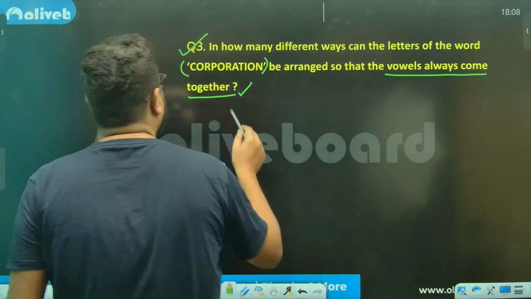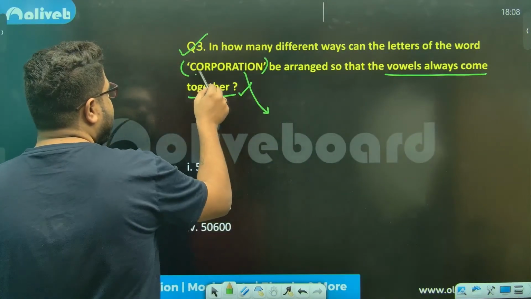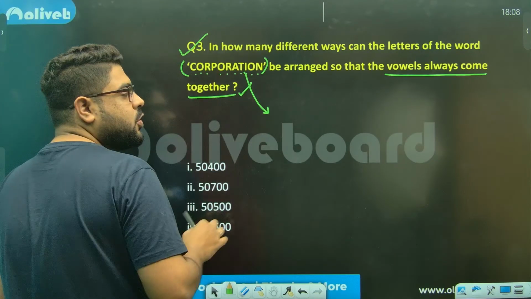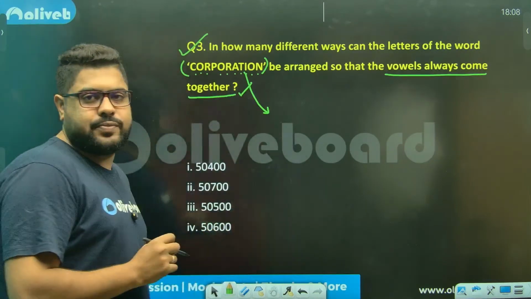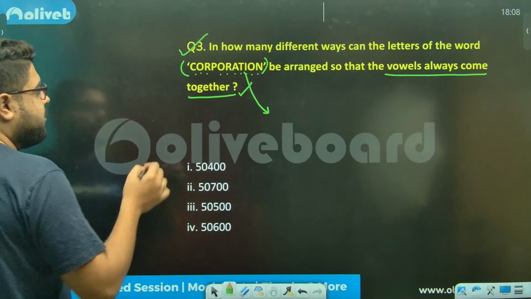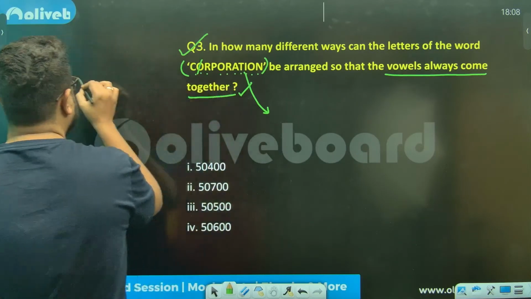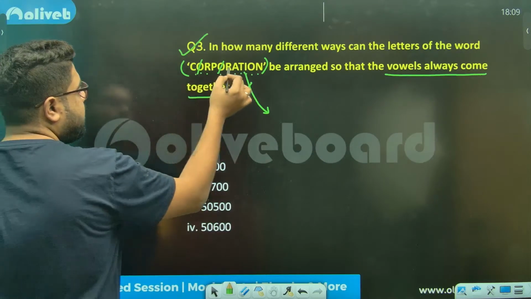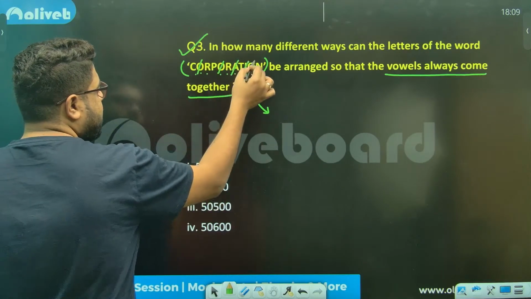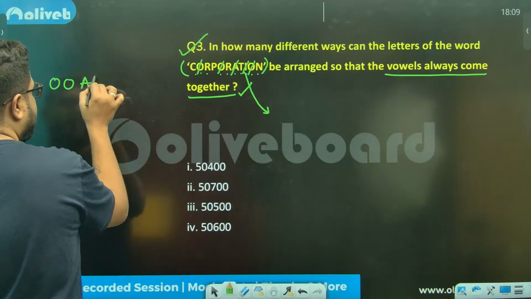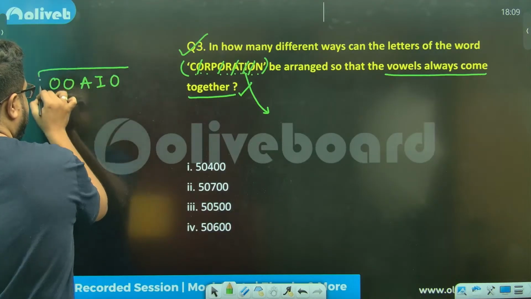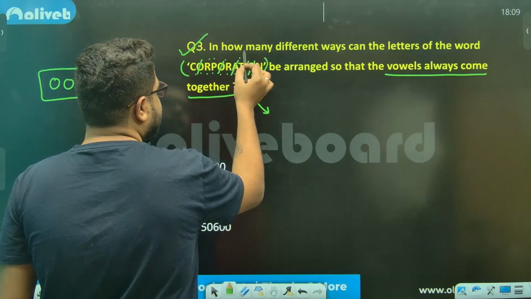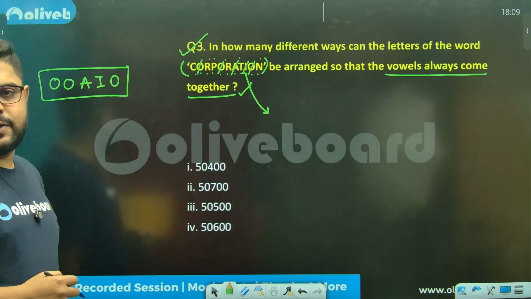Look, sir. What's the problem? Corporation, how many letters? 1, 2, 3, 4, 5, 6, 7, 8, 9, 10, 11. So 11 letters are there. The vowels are A, I, O, so there are 5 vowels and 6 consonants.